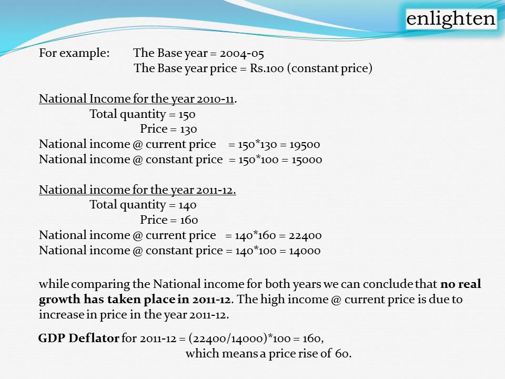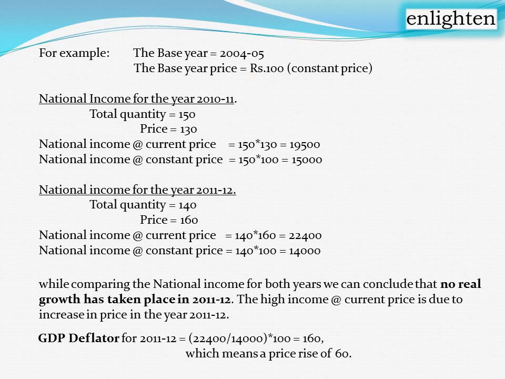So for calculating nominal GDP, real GDP and GDP deflator, let us take an example. The base year is considered as 2004-05, and the price in that base year is called the constant price, rupees 100.